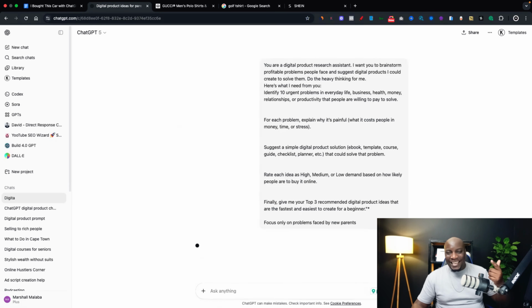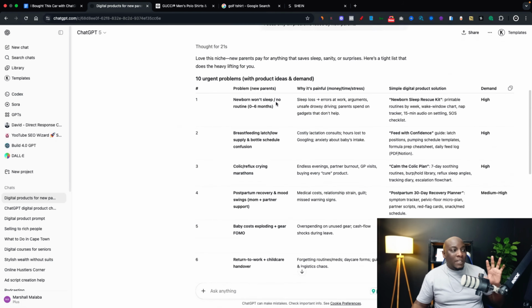ChatGPT is going to start thinking, and then it's going to help me identify problems that I can solve. Now, it took a few seconds, but ChatGPT has done thinking, and as you can see, it's given me 10 urgent problems with product ideas and demand. Can you see it's put them into tables, mentioning the problem, why it's painful, simple product solution, and then demand. It's high.